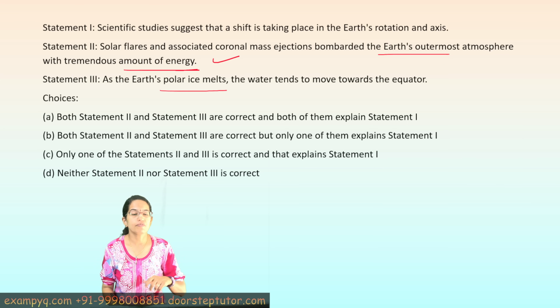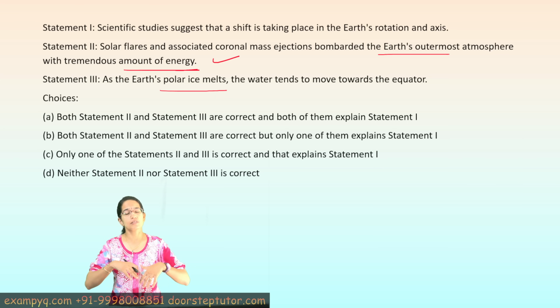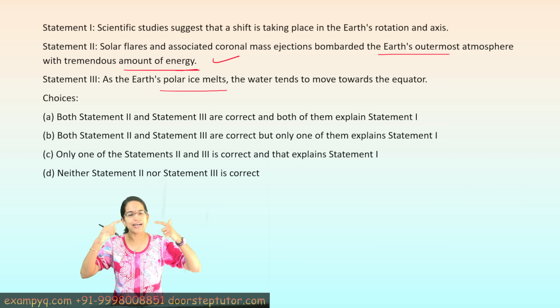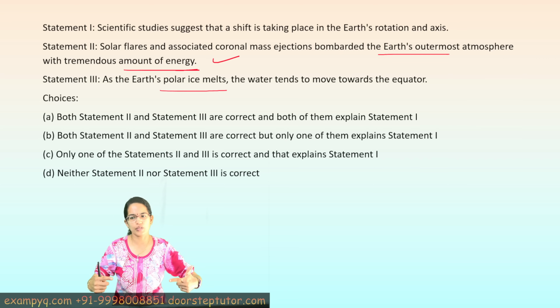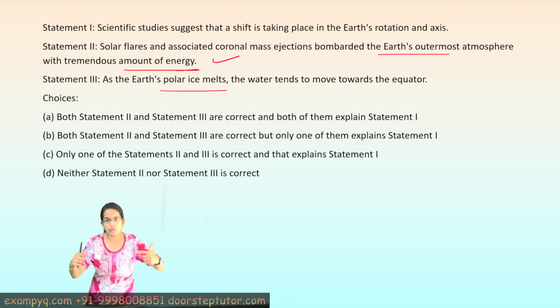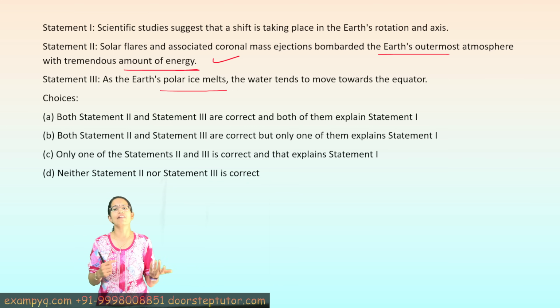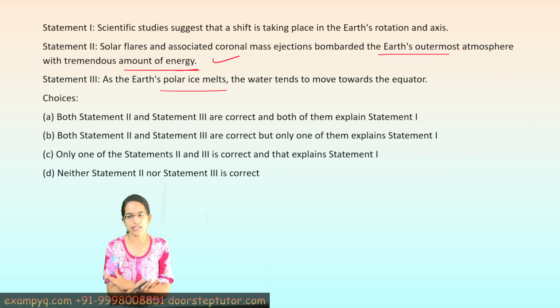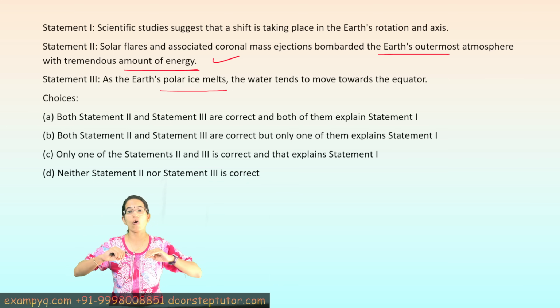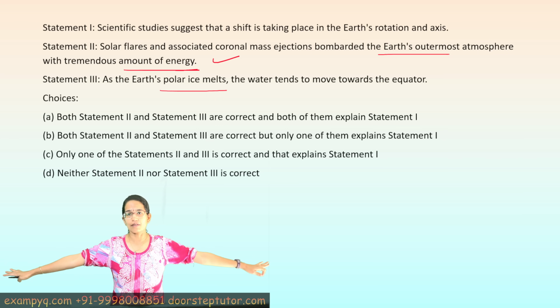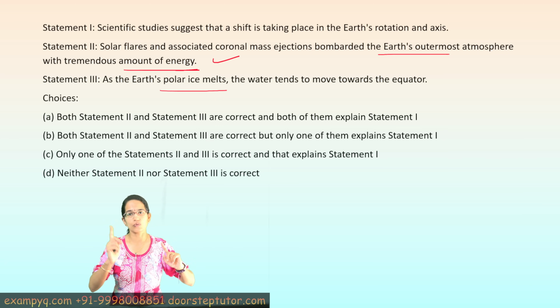However, when we talk about global warming, polar ice melts, and as a result the water moves towards the equator. This redistribution of mass from the pole to the equator would definitely have an impact on the rotational axis. It's simple. Understand the same example of the ice skater: they keep the hands outside and try to spin, right?